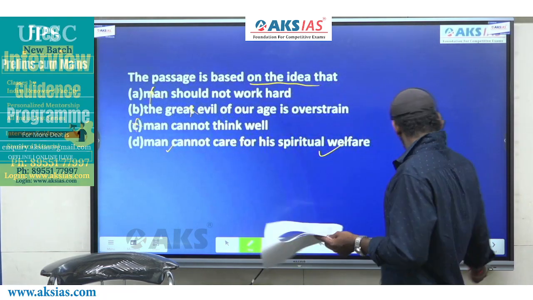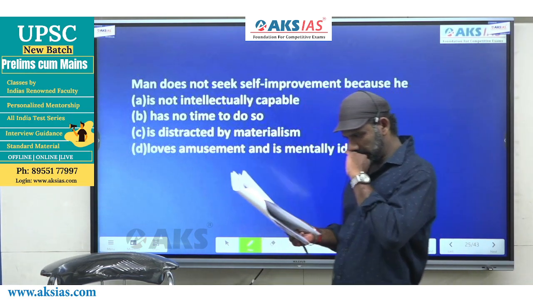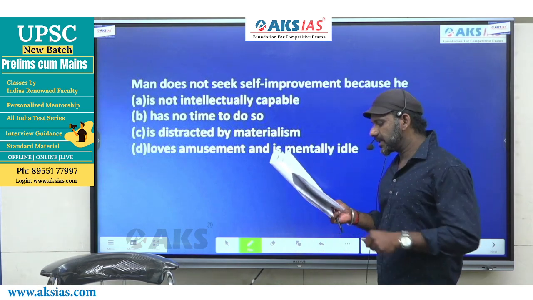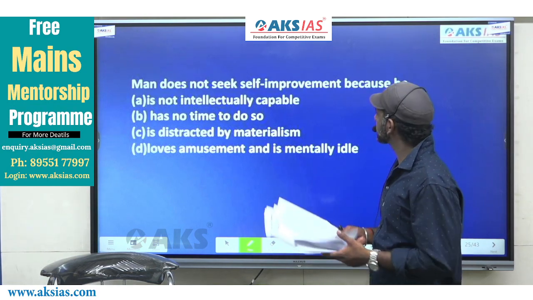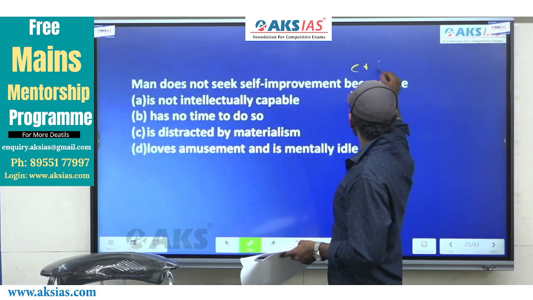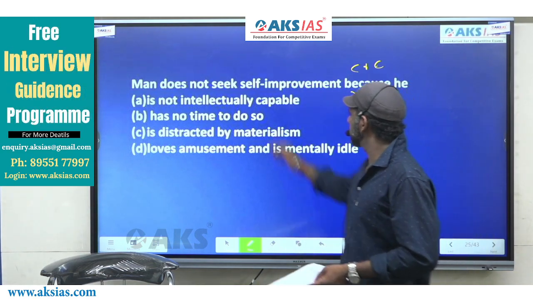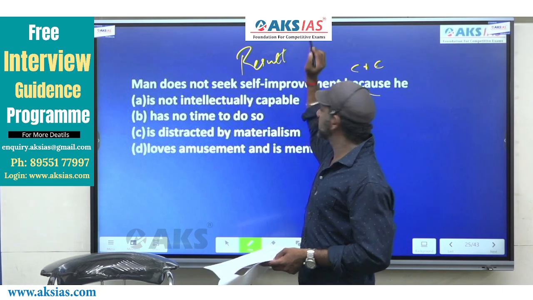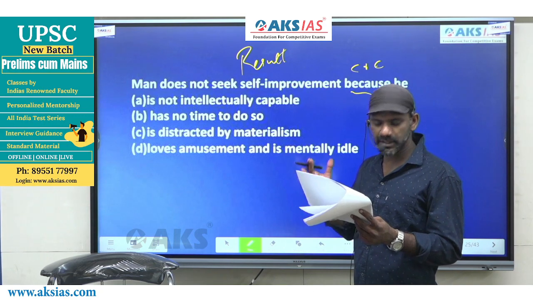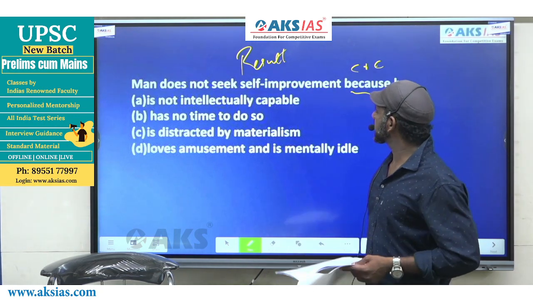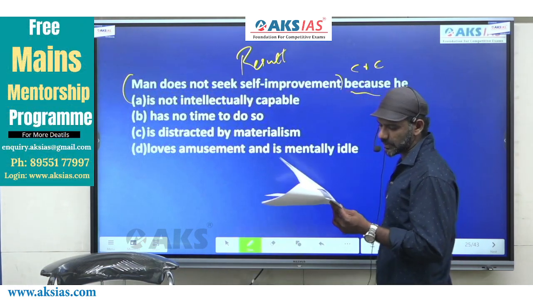Fine? The next one. This is also based on the same paragraph. Man does not seek self-improvement because, this is a cause and effect indicator. The same type which we discussed earlier. The statement given in the question is the result. We need the reason to this result, and as you know, the reason and the result must appear close to each other. Man does not seek self-improvement is the statement given in the question.